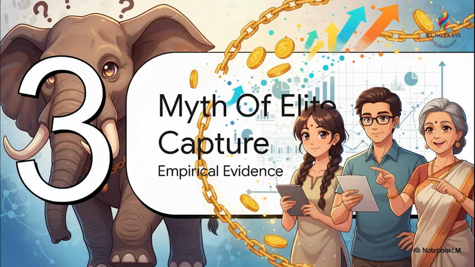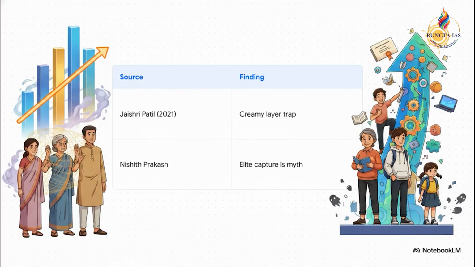Exactly. So let's shift from historical philosophy to contemporary empirical evidence and discuss the myth of elite capture. The hard data on this is really fascinating. Look at the Jayashree Patil case from 2021. It exposed how incredibly blunt income testing can be. A family earning 6 lakh rupees was equated with a family earning 24 lakh simply because of common ceilings. This creates what we call a creamy layer trap, where barely stable families end up getting excluded.